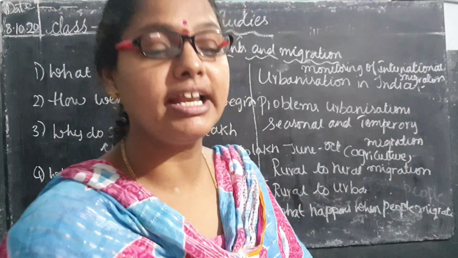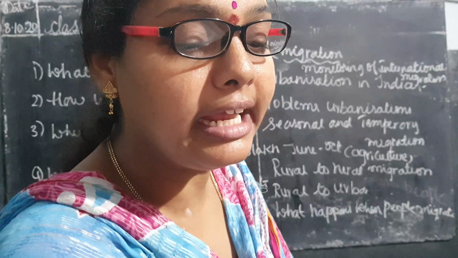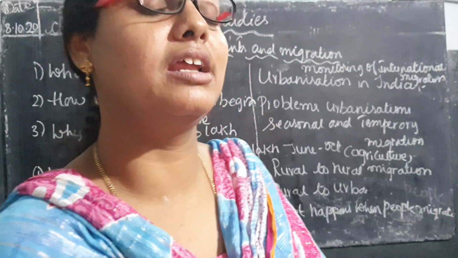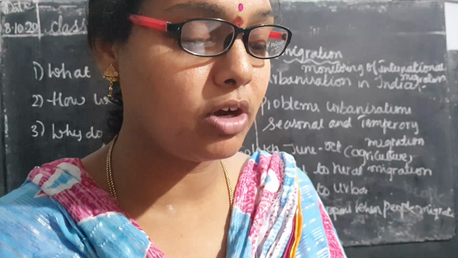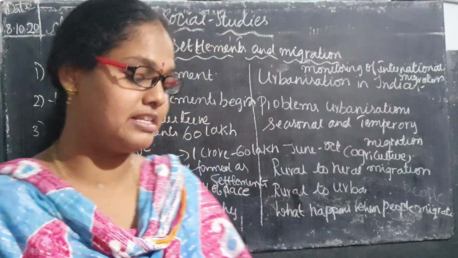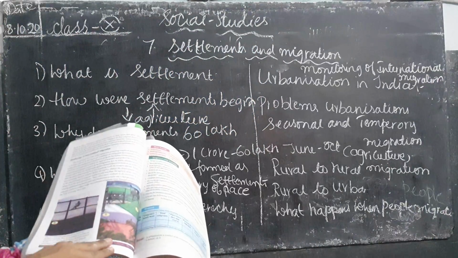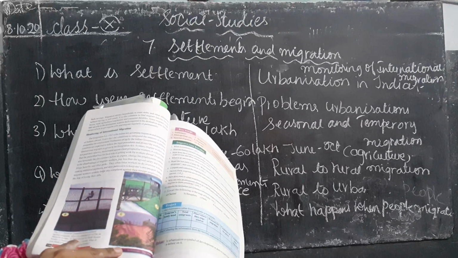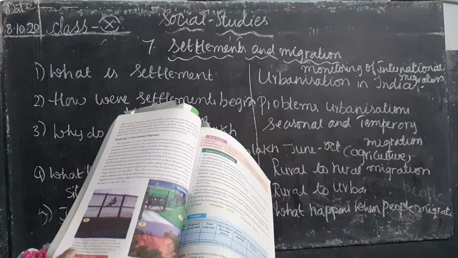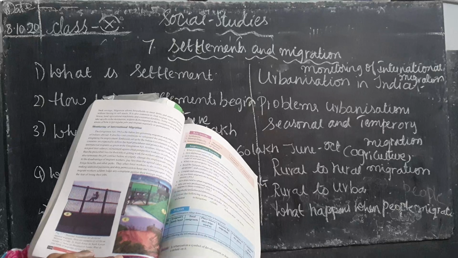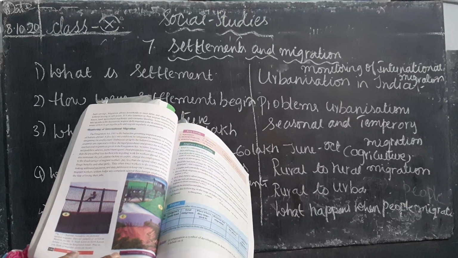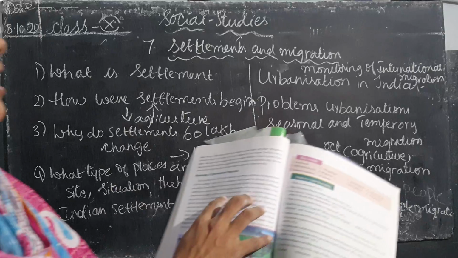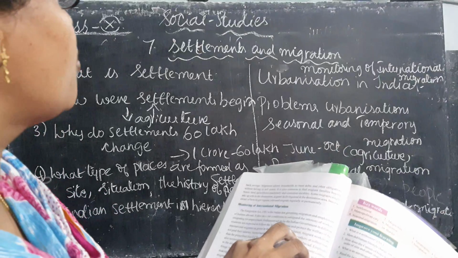So what is our last point, children? Here, monitoring of international migration. If you see page number 100 in your textbook, what have they given? Just look at this picture, children. Here, national boundaries are protected against migrants. Examples: the USA on the Mexican border, South Korea and North Korean border, India and Bangladesh border. What do you think of migrants across the border?